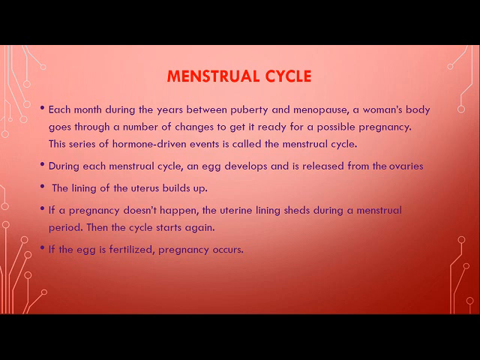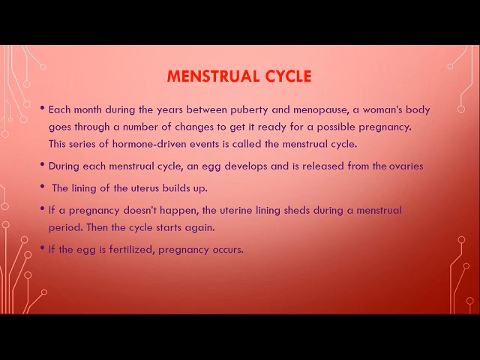But if it doesn't happen, then the uterine membranes which are formed are shed down, and the menstrual cycle gets over. Once that shedding of membrane is over, a new cycle starts, and it keeps on continuing exactly after every 28 days in a normal female.